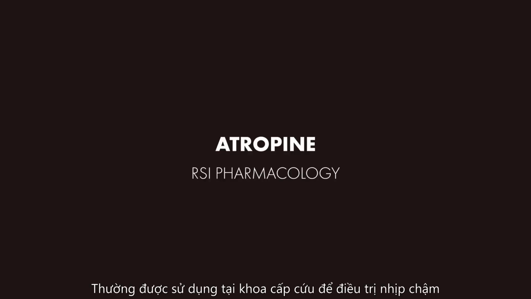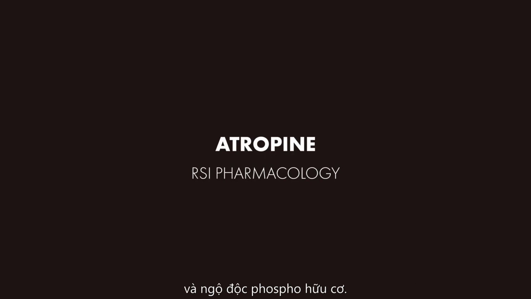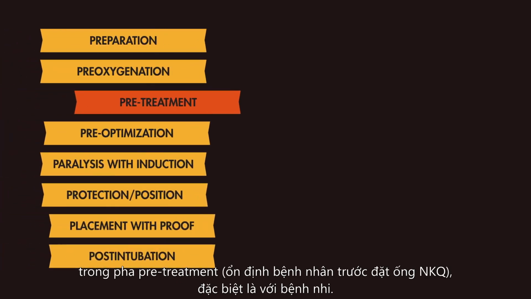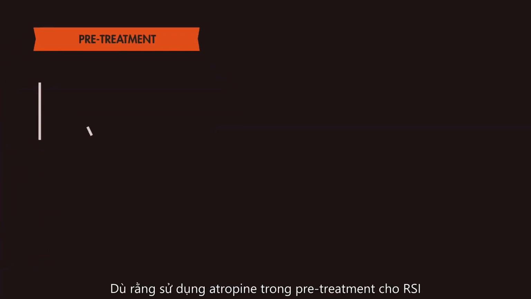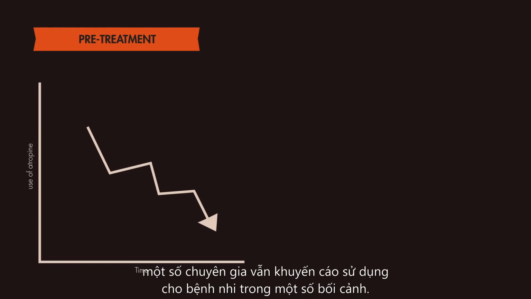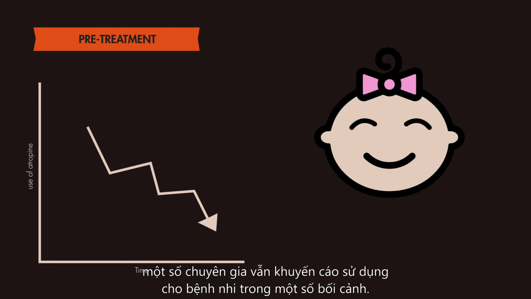Atropine is an anticholinergic agent which is commonly used in the emergency department for the treatment of bradycardia and organophosphate poisoning, but it may also be used as an adjunct during rapid sequence intubation in the pre-treatment phase, especially in the pediatric population. Although the use of atropine in pre-treatment during RSI has fallen drastically over the years, some experts still recommend that you consider its use in selected pediatric populations.